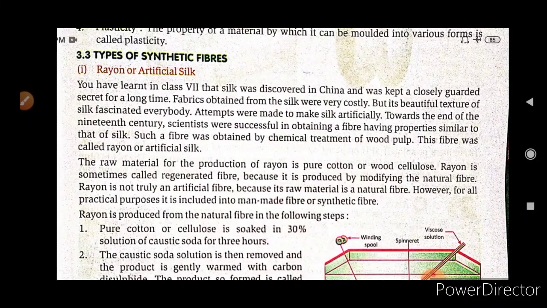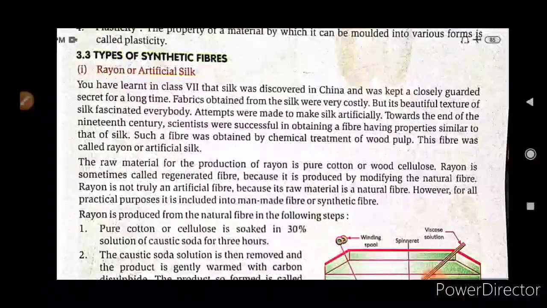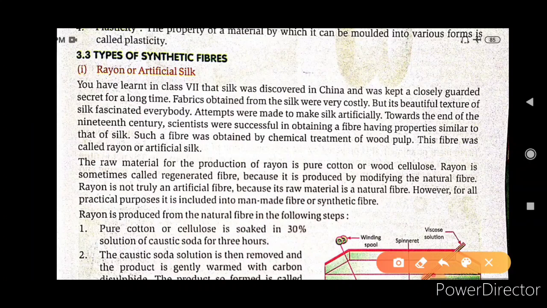Toward the end of the 19th century, scientists had just obtained a successful fiber having properties similar to those of silk. This fiber was obtained by the chemical treatment of wood pulp, and it was known as rayon, or artificial silk.